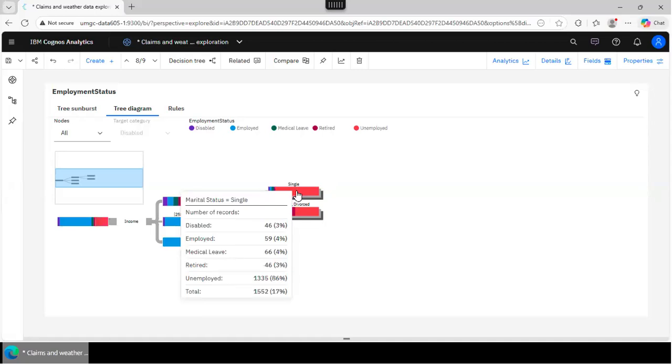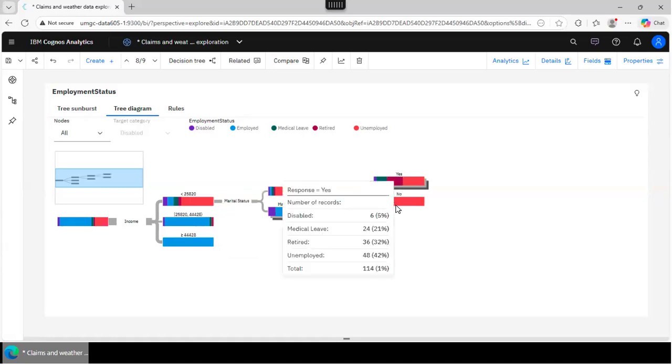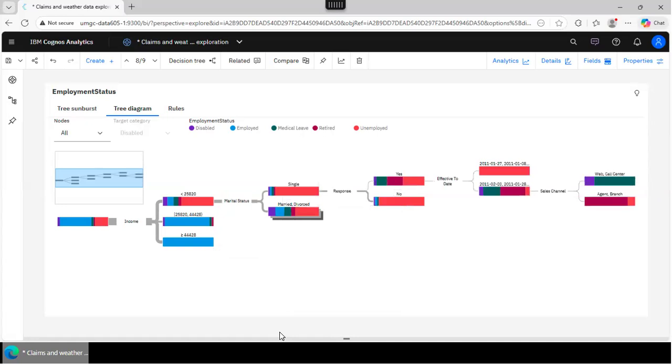So it gives me the percentage of data for each category. Well, I know that unemployed is dominant, but we are not done yet. The model believes we can do better, so I click again. Now we're looking at the response, yes or no. If it's a no, it's unemployed. I go again, right? And I keep going until I reach the terminal node.